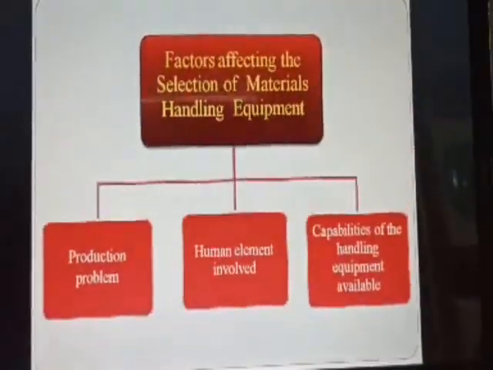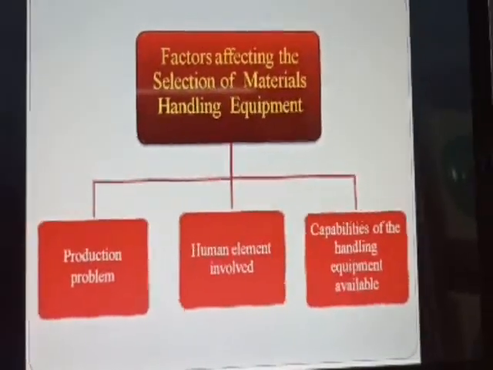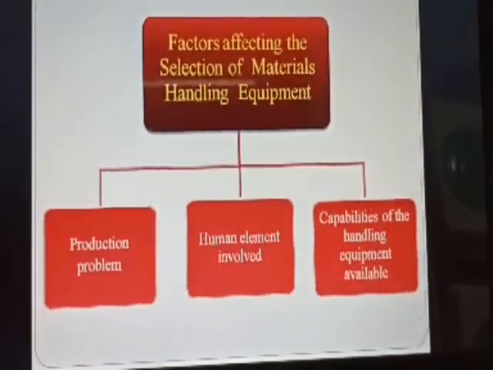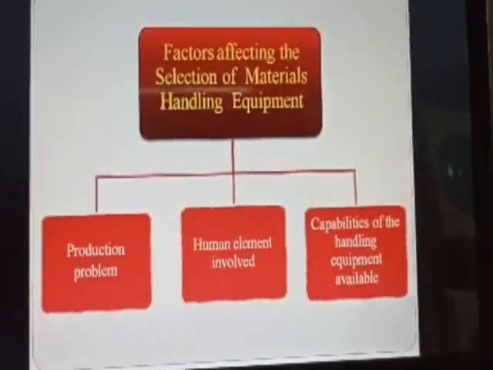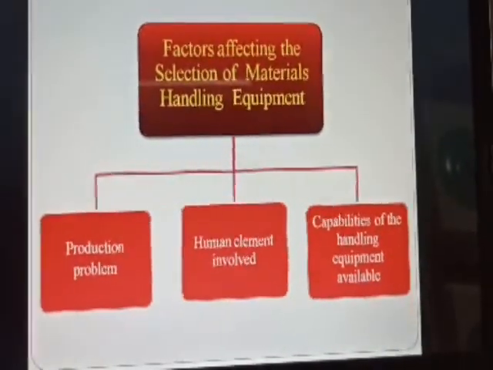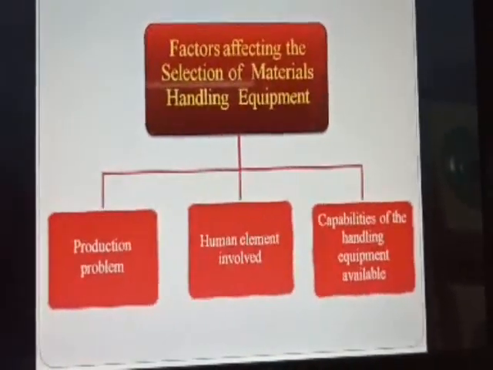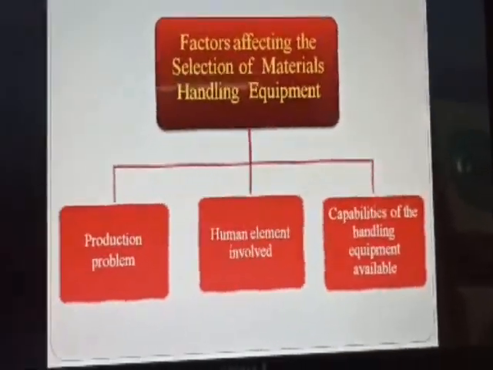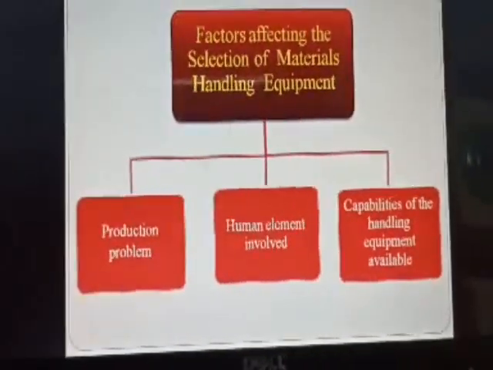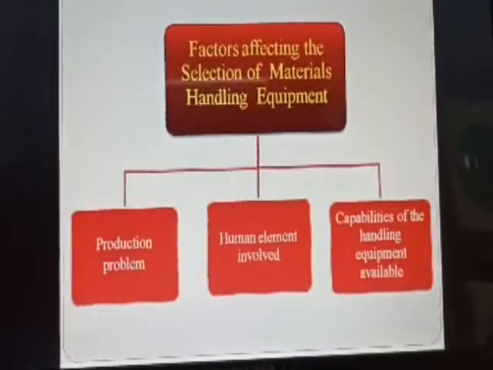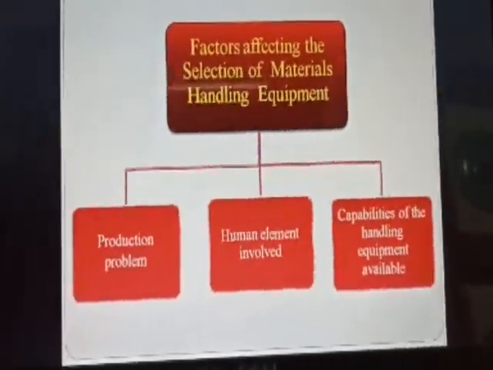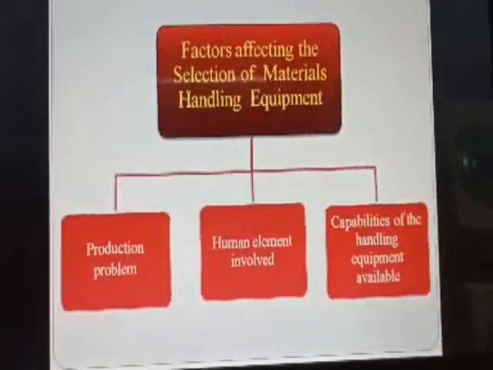Okay. Then coming to factors affecting the selection of handling equipment. That is, production problem, human involvement, and capability of the handling equipment available. What are the three factors that will affect material handling? The first is production problem. The second one is human element involvement. The third one is capability of handling equipment available.